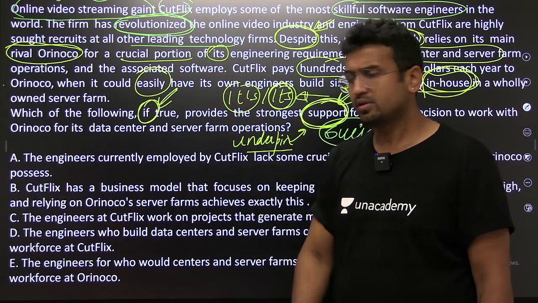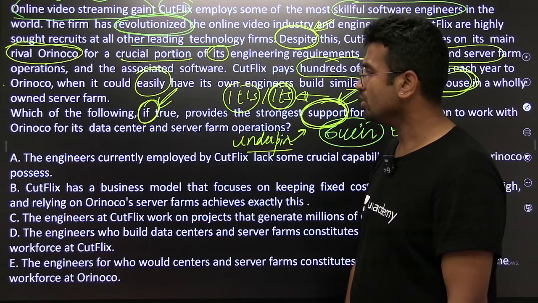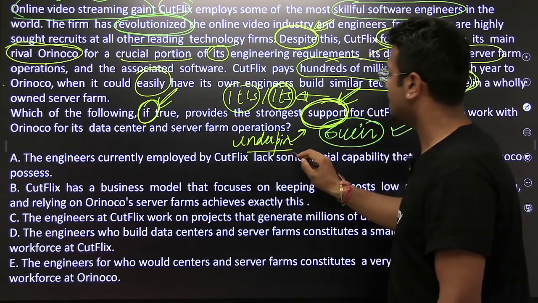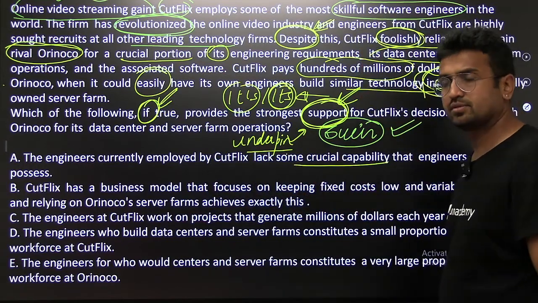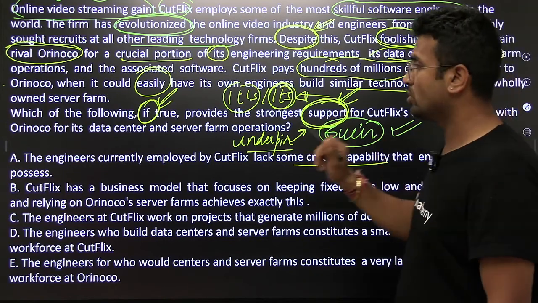We want that, right? Let's read the first one. The engineers currently employed by Cutflix lack some crucial capabilities that engineers at Orinoco possess.